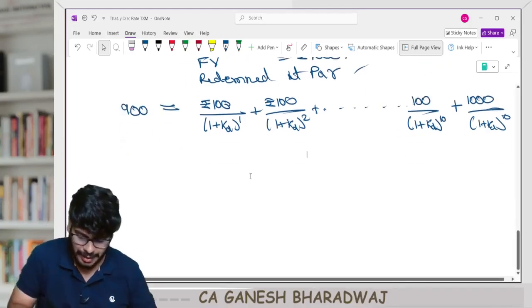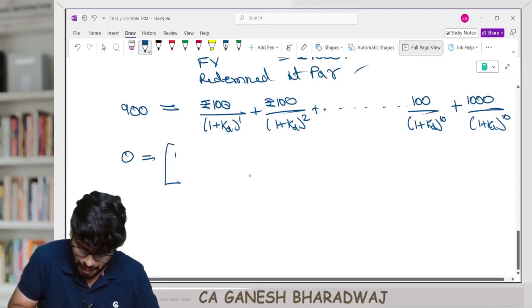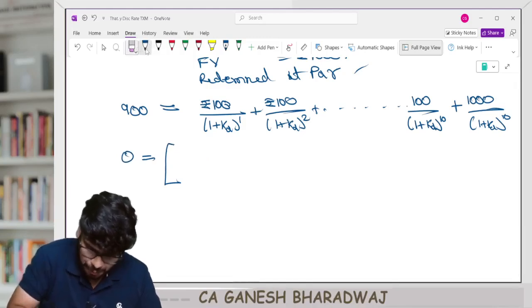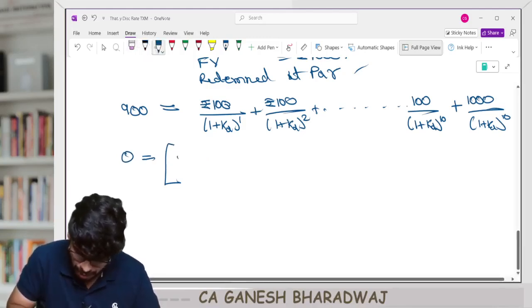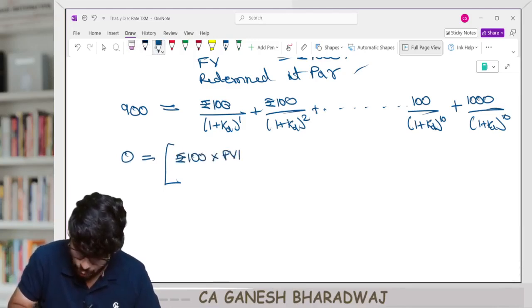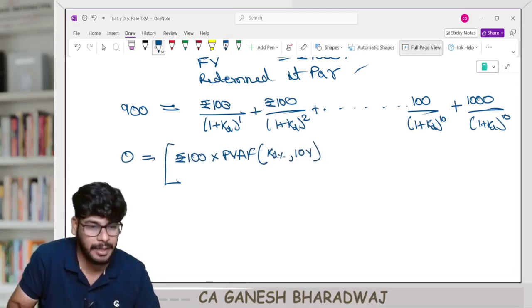Or in other words, can I say 0 is equal to, so the same thing, I'm just putting this as a single equation, rupees 100 into present value annuity factor of KD percentage for 10 years, correct?